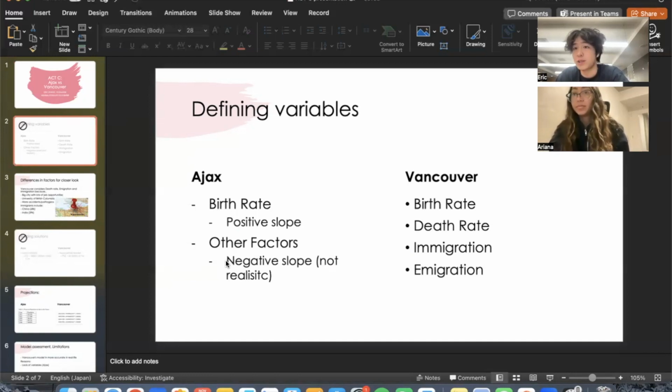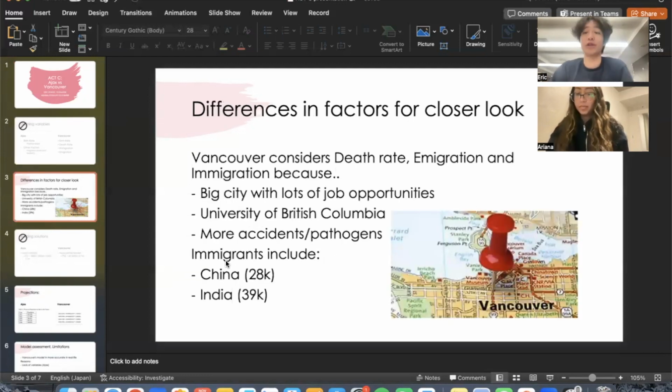So for Vancouver, they actually included four different variables: birth rate, death rate, immigration, and emigration. And it makes a little bit of sense because Vancouver has a much higher population, it's a much bigger city, and a city with a lot more job opportunities. So a lot of people go there seeking higher salaries, and also the University of British Columbia exists in Vancouver. It is one of the world's top institutes, so a lot of students strive to go to this university.